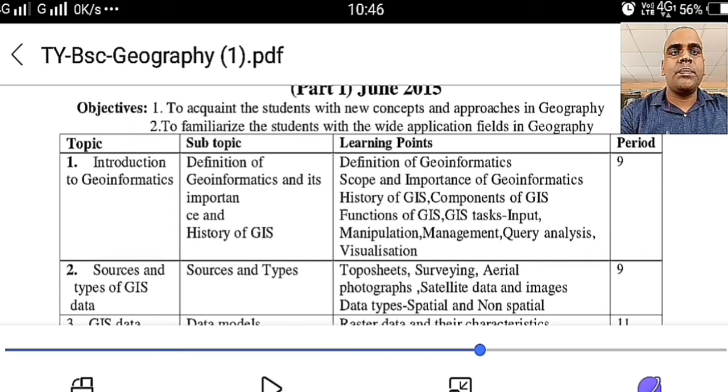geoinformatics, scope and importance of geoinformatics, history of GIS, components of GIS, functions of GIS, GIS tasks. These are the points which will be included in GIS tasks, that is input, manipulation, management, query analysis, visualization. See students, this is the first time you will be learning this subject, because in the previous year you were not introduced to GIS. So in this paper we will be beginning with the very basics, that is from the definition, and chapter by chapter you will be learning the entire concept of GIS.